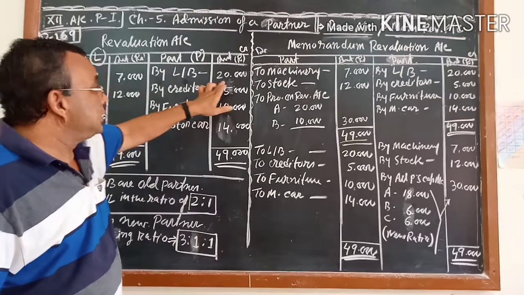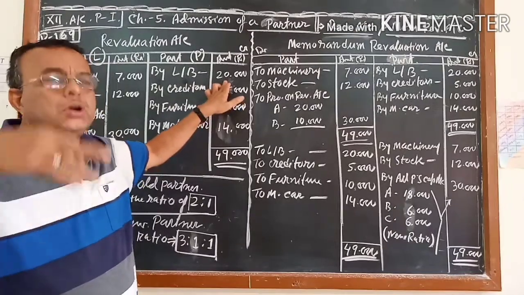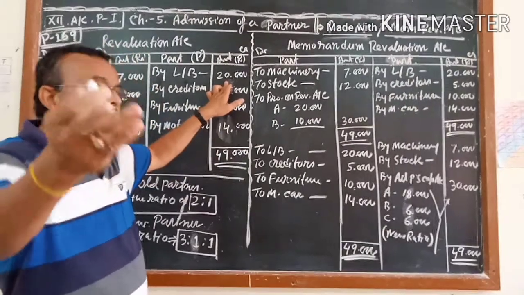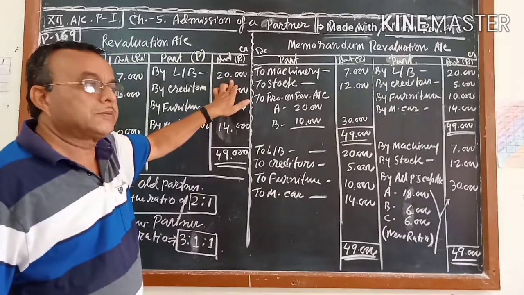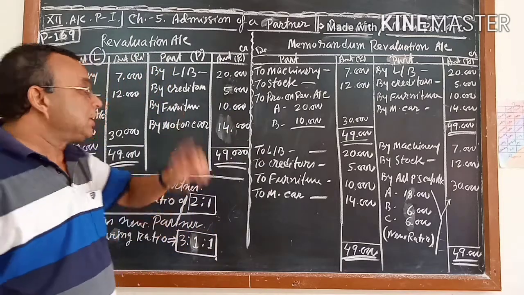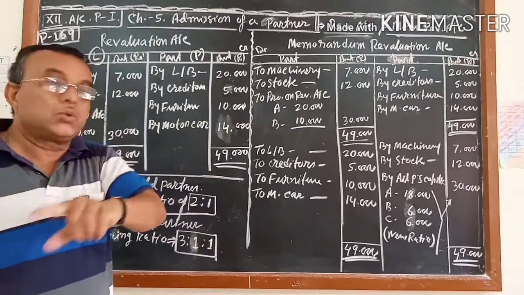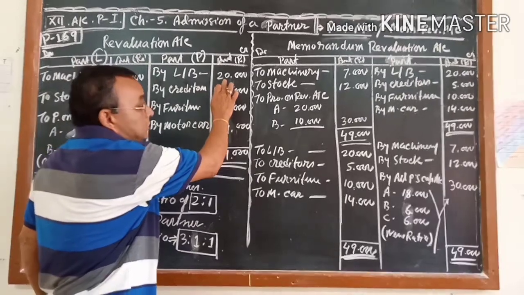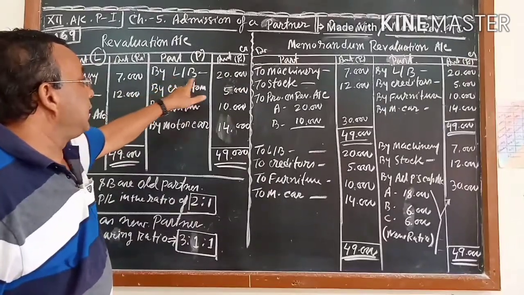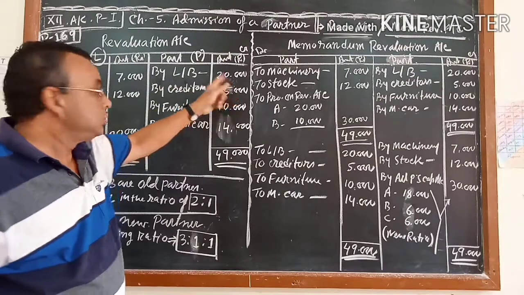Land and building was increased by 20,000, or if a percentage is given, then if you calculate that percentage, the amount will come to 20,000. That means the adjustment given was that land and building was increased by 20,000. For that, I wrote 'By land and building 20,000'.